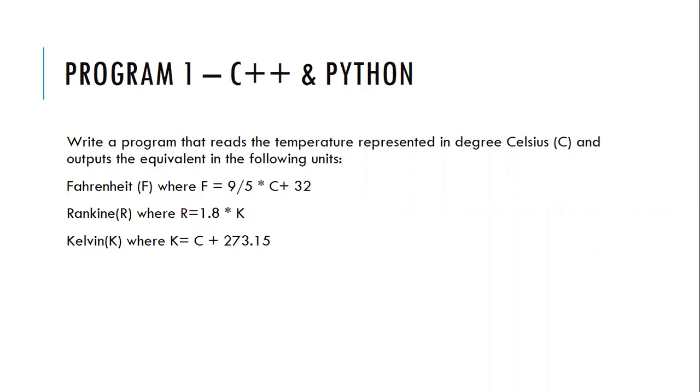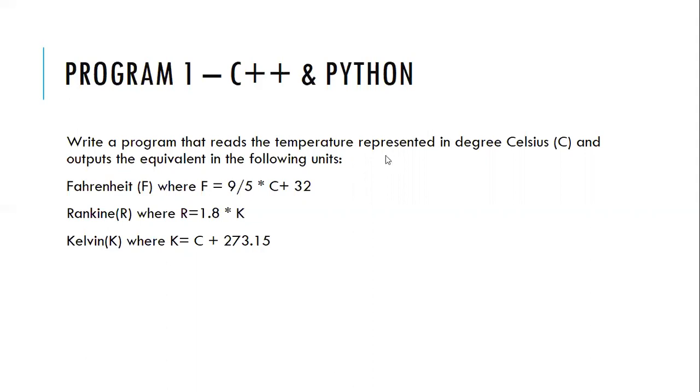Can someone tell me what is the input that we have to take from the user? Here, what's the input that we need to take from the user in this program? Float. Okay, I'm not asking about the type of the input, but the variable that I have to take from the user. Temperature.